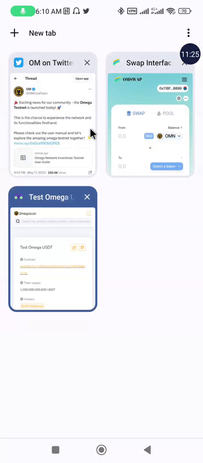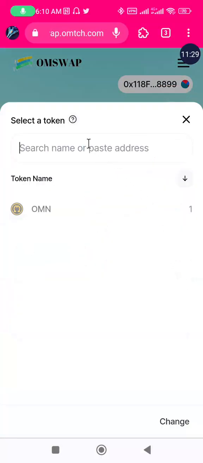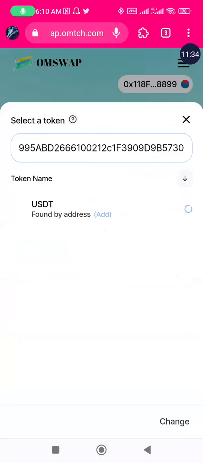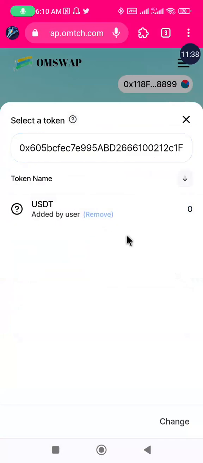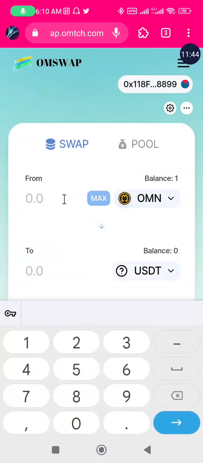We'll go to our swap interface. Then we'll click on this swap, paste the contract address in this box here. Then look at it, it has appeared. So we'll click on the add button, then we'll just click on this space. It has appeared, and we'll just enter the amount of Omega we want to swap to USDT.